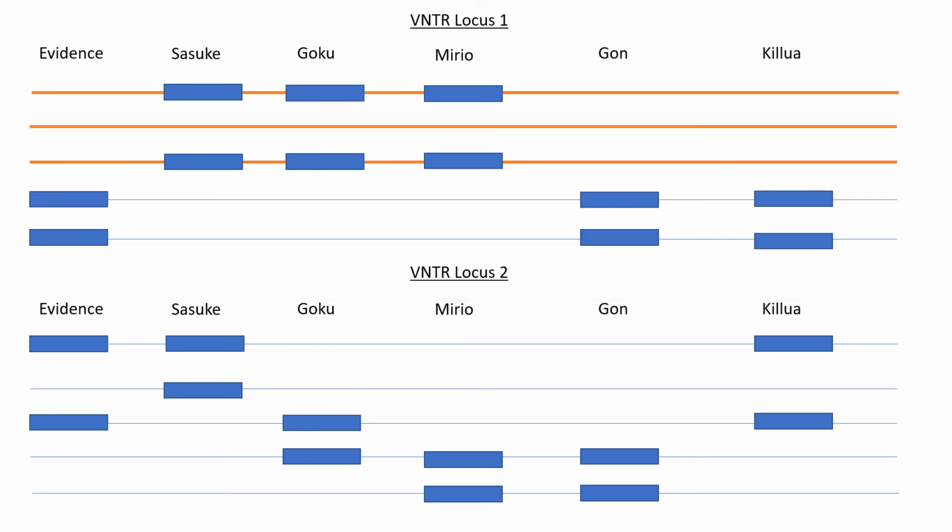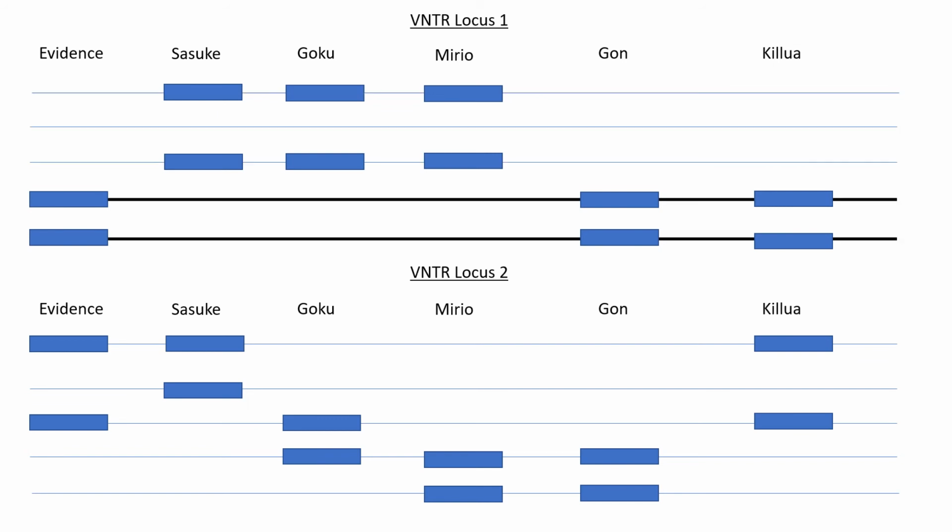On locus 1, we can see that Sasuke, Goku, and Mirio have at least one matching allele. On locus 1, Gon and Killua also have at least one matching allele. However, in order for one individual to be the biological parent of another individual, they must have at least one matching allele on multiple loci.